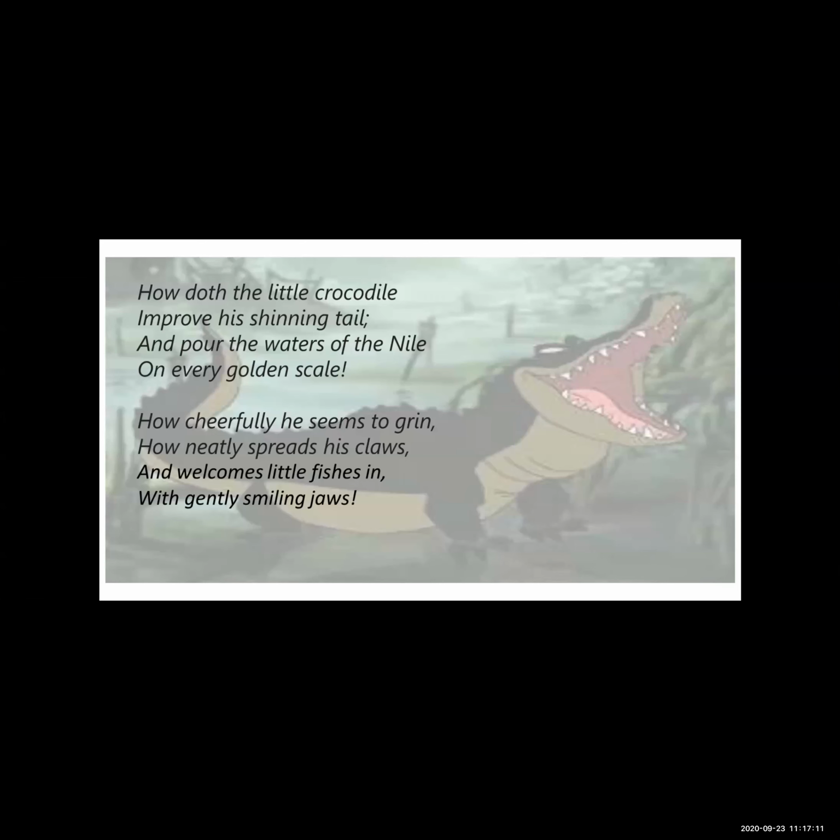Okay, and see here in the second stanza, the crocodile cheerfully grins and smiles. Grin means a broad smile. So the crocodile cheerfully gives a smile, but his smile is a mask.